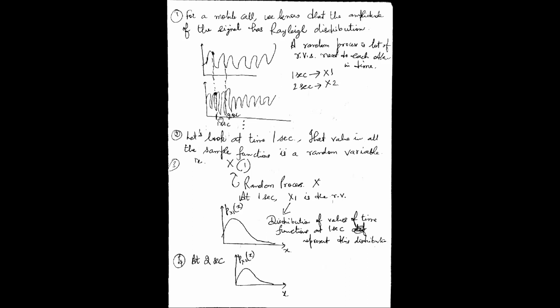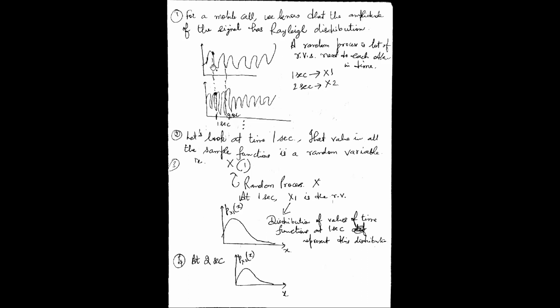If I take the amplitude values at 1 second, all the values will come under the category of a random variable. Let me define it as x1. And at 2 seconds, all the values will come under random variable x2. And let me call this collection of random variables, or the collection of time functions, a random process.